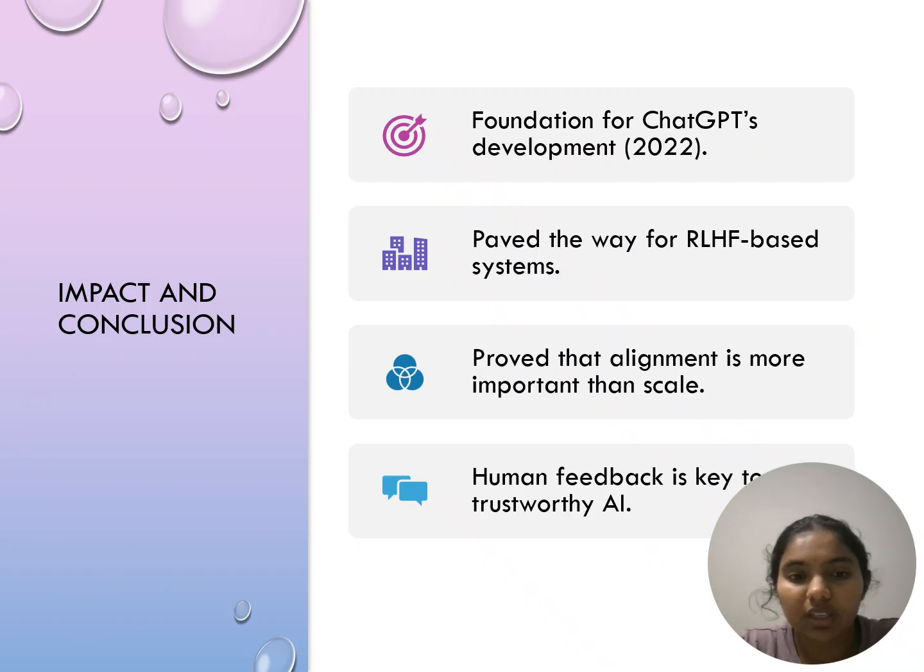And the impact and the conclusion. This research became the foundation for ChatGPT, which launched later in the year 2022. The success of InstructGPT showed that improving alignment and human feedback was more important than just making models bigger. It also introduced a new era in AI safety and ethics, showing that we can make AI systems more trustworthy by teaching them through human guidance.